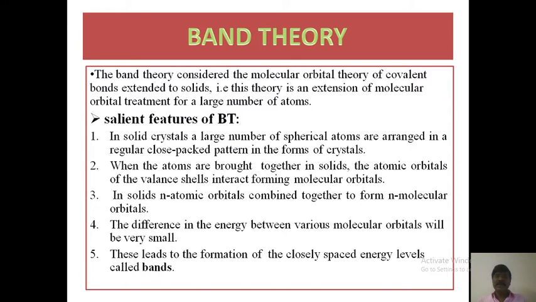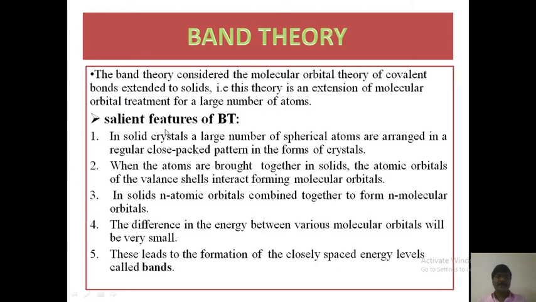Band theory mainly explains the molecular orbital treatment for a large number of atoms with respect to solids. That means the band theory of solids.